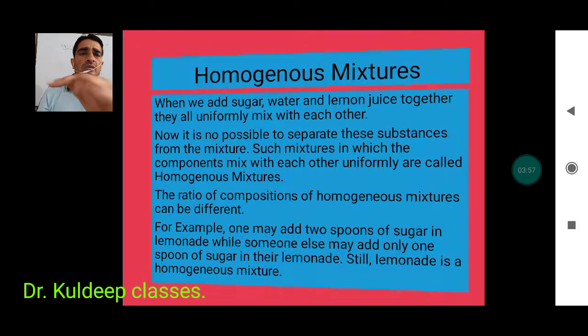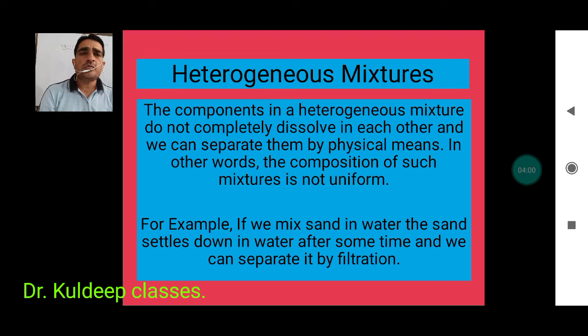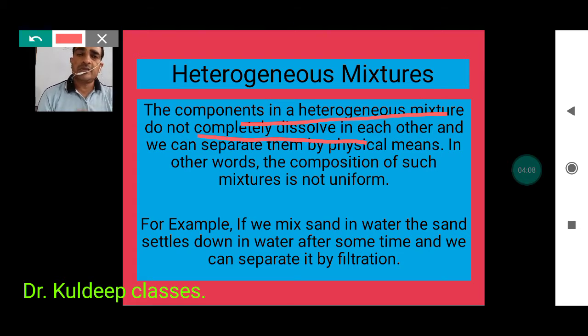Okay, now next, what do we mean by heterogeneous mixture? In a heterogeneous mixture, the components are not completely dissolved in each other, and can be separated by a physical method, by just filtration. If we filter, we can take it out. For example, if we mix sand in water, or clay in water, if we put soil or sand into water, what do we call that type of solution? A heterogeneous mixture.